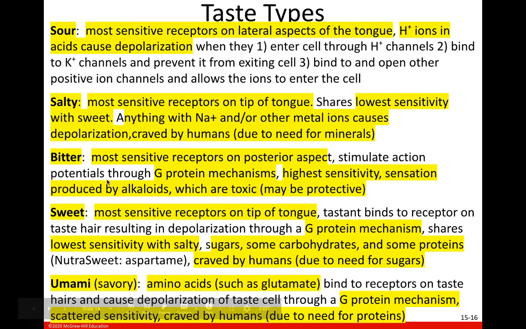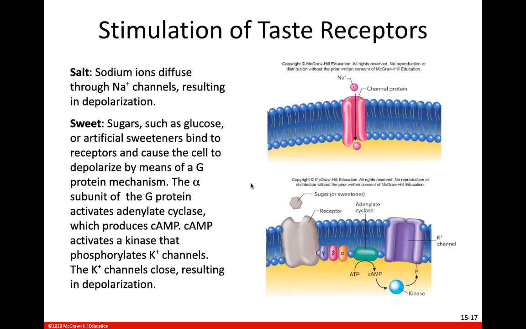Humans do not crave, but actually dislike this bitter taste. And that helps to make sure that we don't eat things that are bitter, again, as a protective function, because many things that are bitter are poison to us, and we don't need them in our diet. Okay, so again, how do these things work?